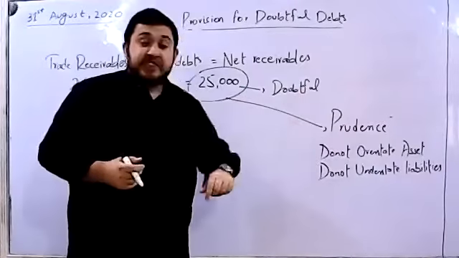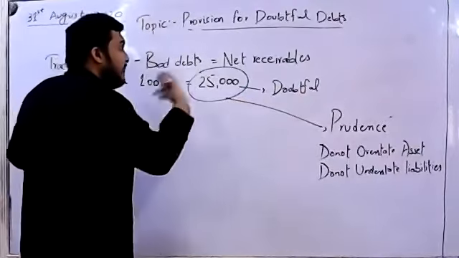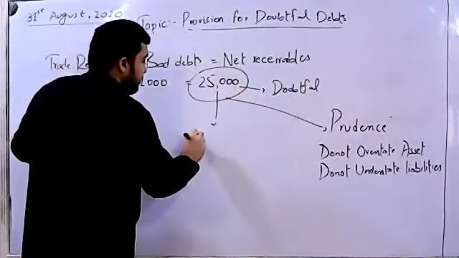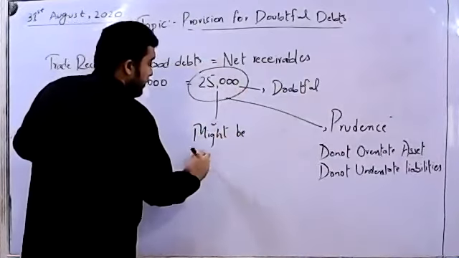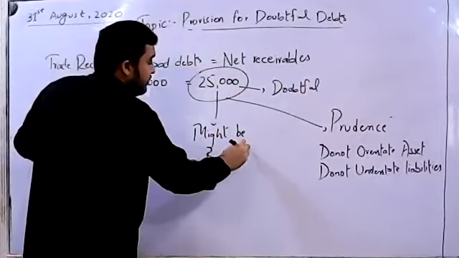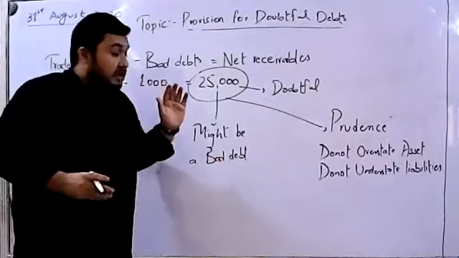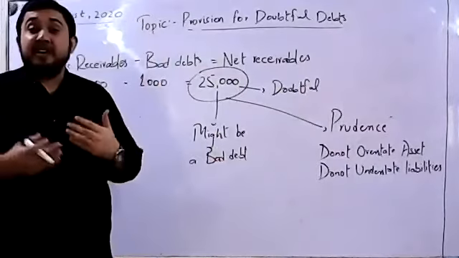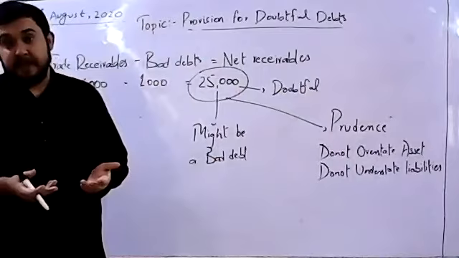Do not understate liabilities. Now, what if we see that in the coming time there might be a bad debt? Might be a bad debt means that some people might turn out not paying us back the money.